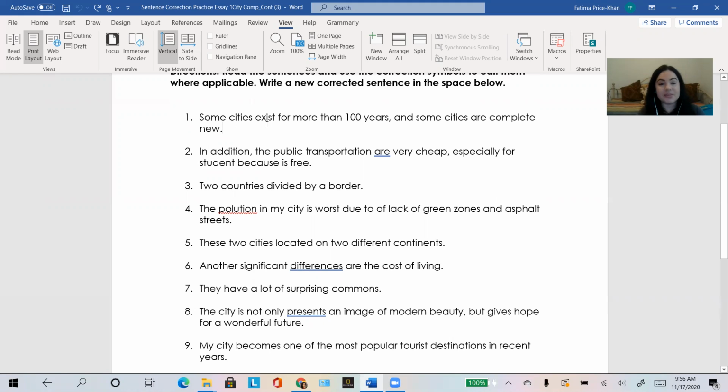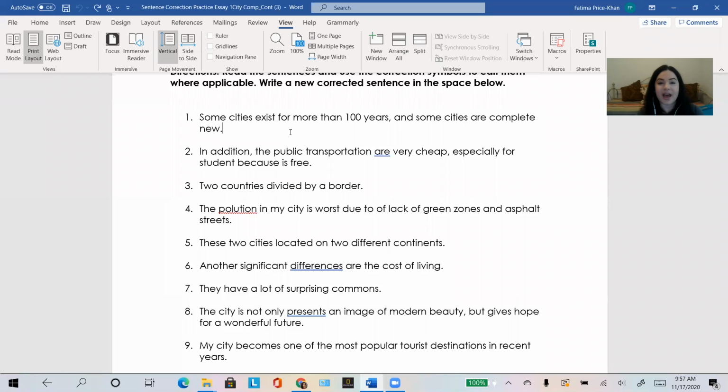Let's see. Some cities exist. That is the wrong tense to use. That is a present simple tense, but what do we need here? Well, the cities began to exist over 100 years ago, and they are still here now. So what tense do we use for something that began in the past and is still true now? Well, that would be the present perfect, right? And how do we form the present perfect? Have or has, depending on the subject, plus the past participle.